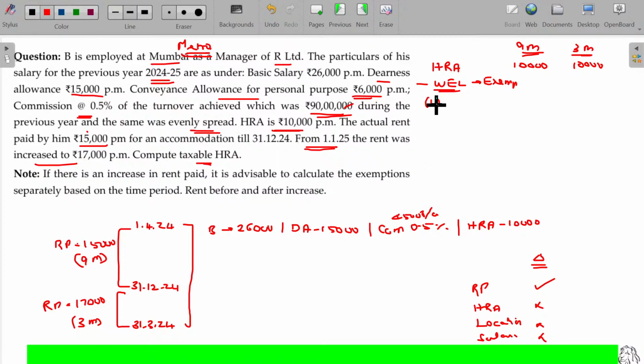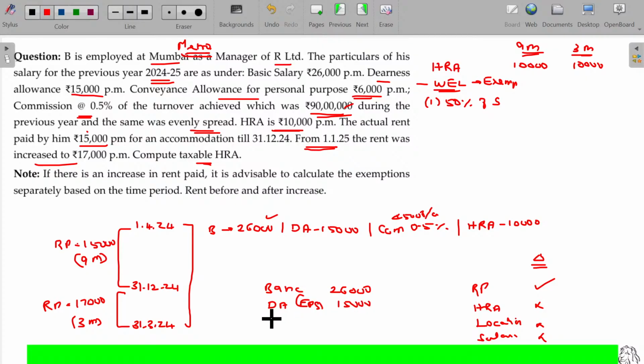Number 1 being 50% of salary because metro. What is the salary here? Basic 26,000, per month. DA, nothing stated, so you can assume this DA to be forming part of salary. So I assume it is forming part of salary, 15,000.